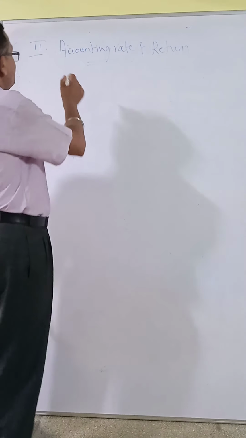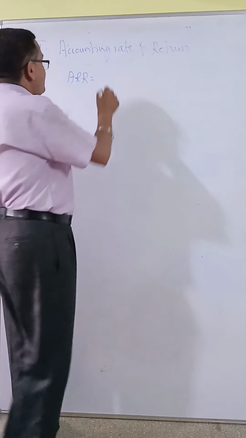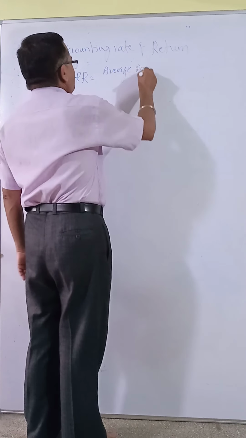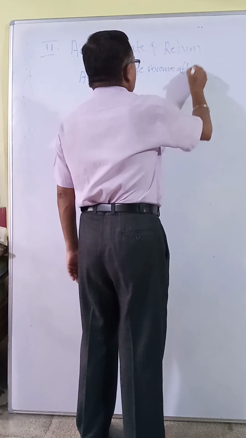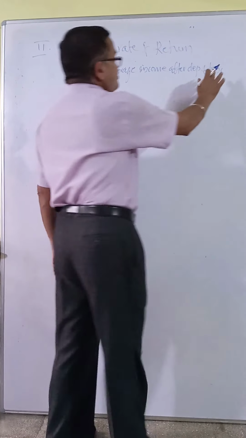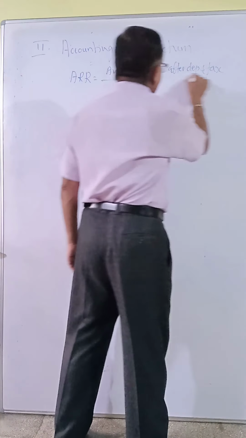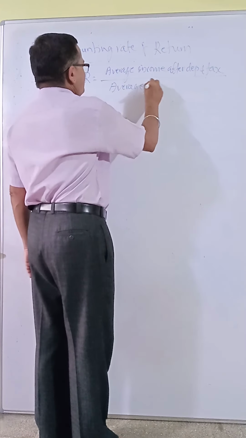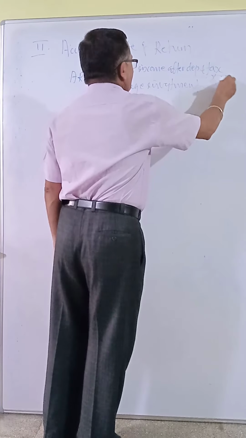Shall I write here? Accounting rate of return or average rate of return equals average income or profits after depreciation and tax, divided by average investment, multiplied by 100.